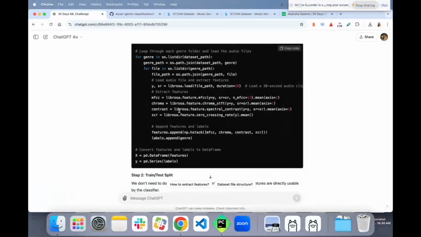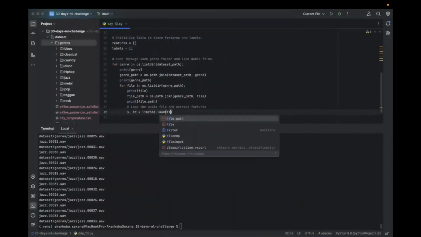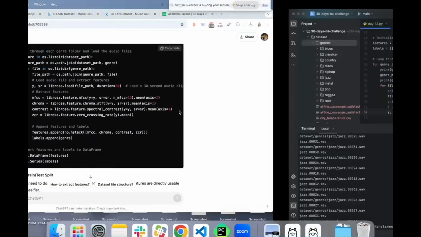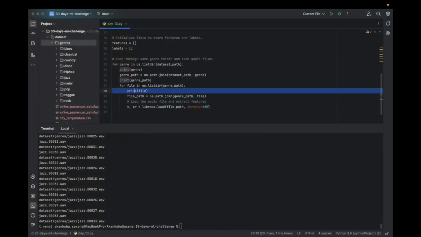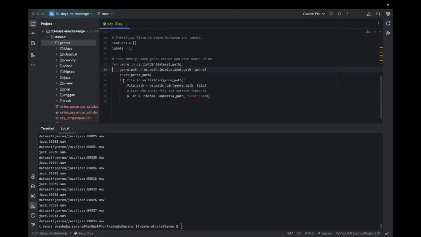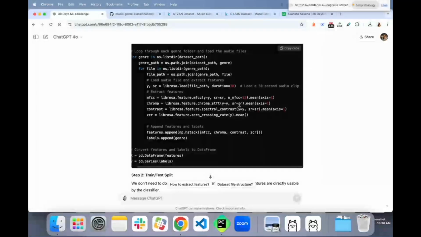So we will give file path and the duration for it will be 30 seconds. Let me remove all of the print statements. Here we are loading a 30-second audio clip.